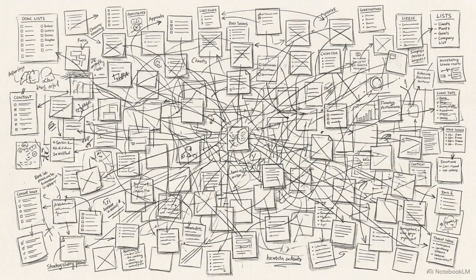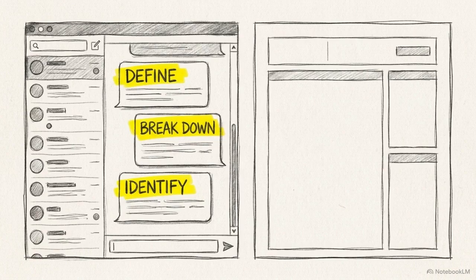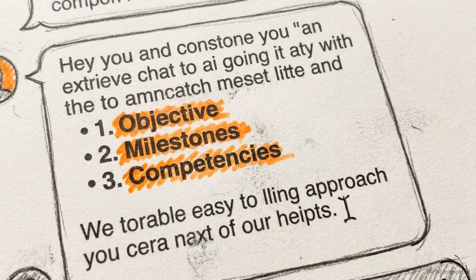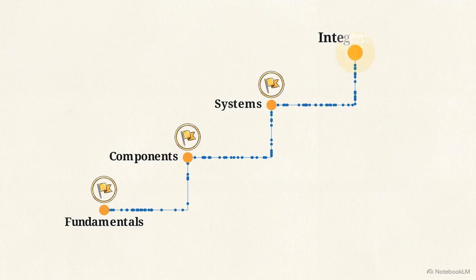Broad, multi-step goals naturally cause paralysis because it's difficult to know where to begin. We have to map the ambition out into a logical sequence first. On the left side of your screen, give the AI a highly specific prompt using strong command verbs. Ask it to define your exact goal, break it down into sequential steps, and identify the required skills for each phase. The AI will scan the components of your topic and reorganize them into a structured roadmap, taking you step by step from beginner fundamentals all the way to advanced integration.